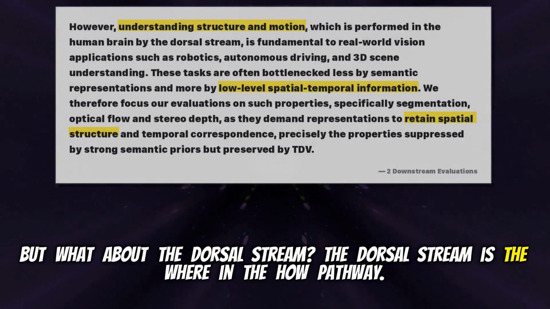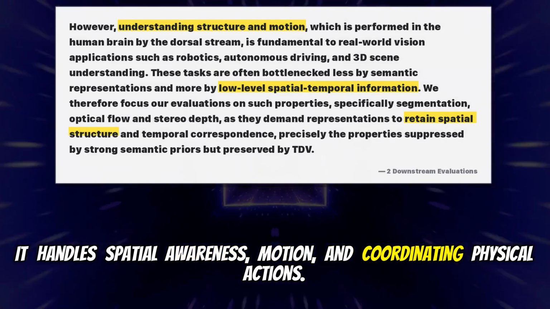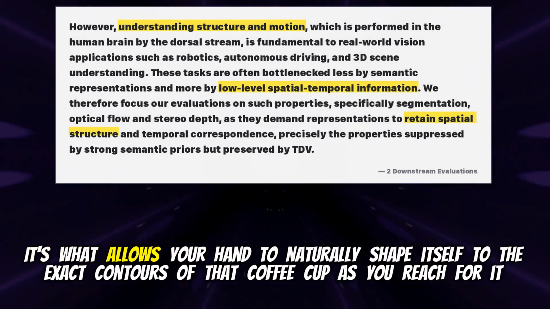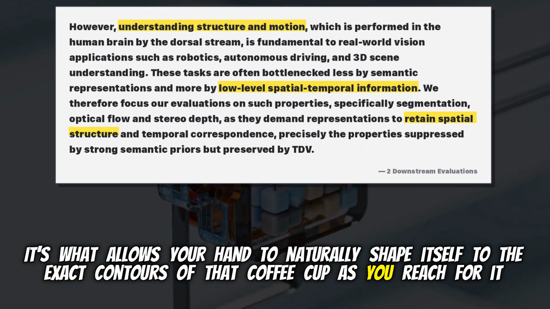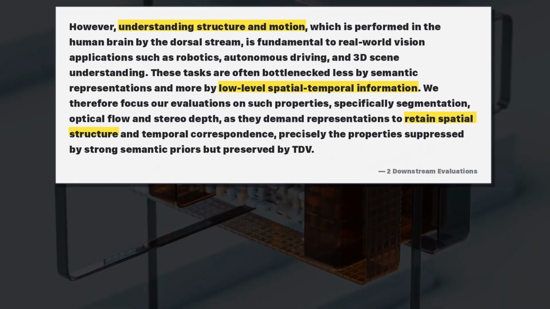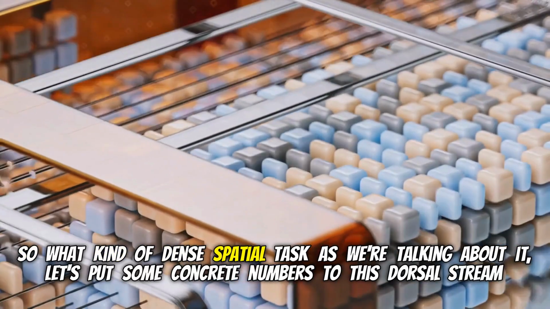The dorsal stream is the where and the how pathway. It handles spatial awareness, motion, and coordinating physical actions. It's what allows your hand to naturally shape itself to the exact contours of that coffee cup as you reach for it, without conscious thought. And this is exactly where TDV shines. Yeah. So what kind of dense spatial tasks are we talking about here?